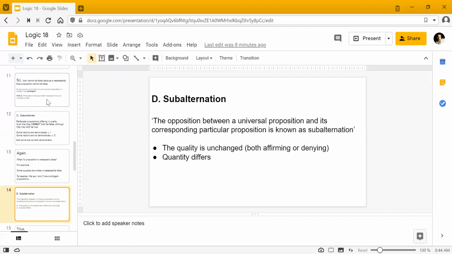You have two universal propositions in the four that we talked about, and corresponding to those two, we have the particular propositions in terms of their quality, right? So the quality is unchanged, both affirming or denying. Okay, so if you have the E proposition, the one that corresponds to it keeps the same quality, negative; the quantity differs, the quality remains the same. So in front of A comes I, and in front of E comes O. Okay, is it like that?